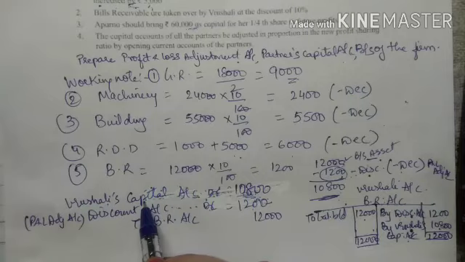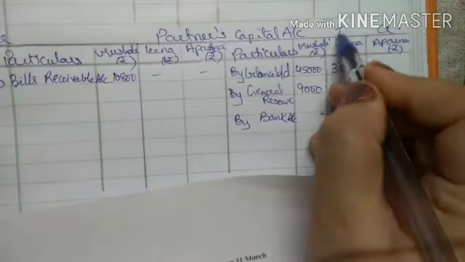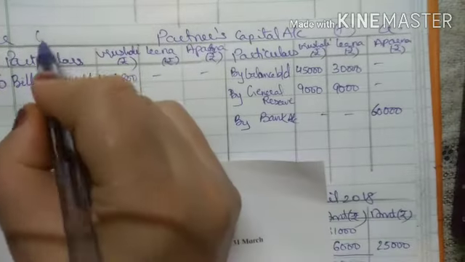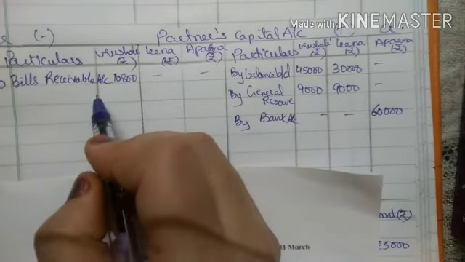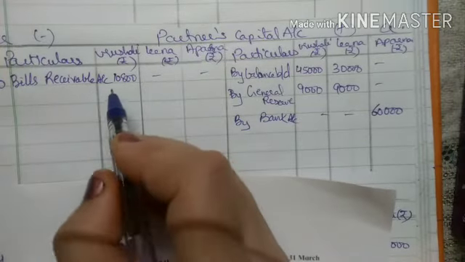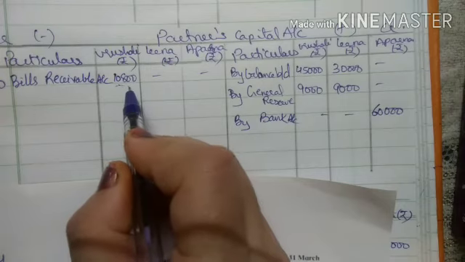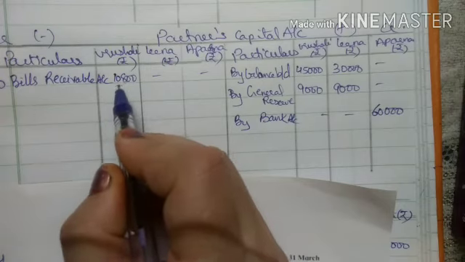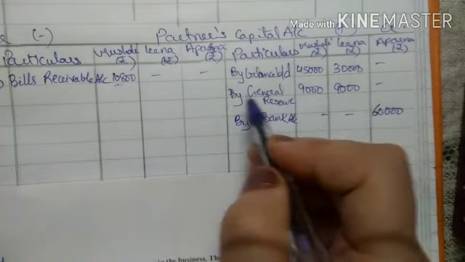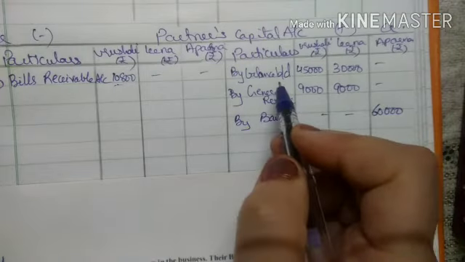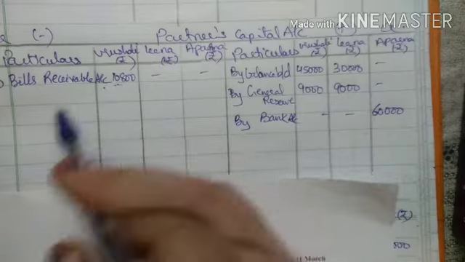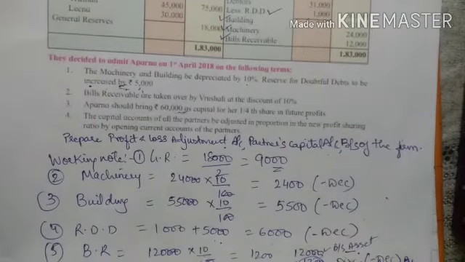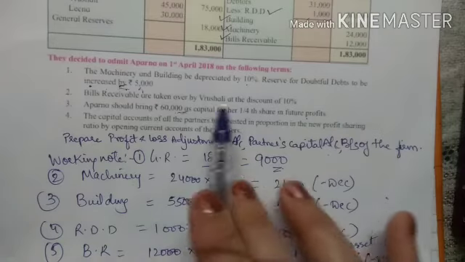So what will we do? I have always said that the capital account, this is the credit side, so it is plus. This is the debit side, that is what? Minus. It means she is not paying cash, so what I will do is write in the debit side. It means how much money am I taking from her account? 10,800. The business will take this less from her capital account. So in this way it will be adjusted. That's why this bill receivable will come in the debit side. Okay. So now the next adjustment we have done with the bill receivable.